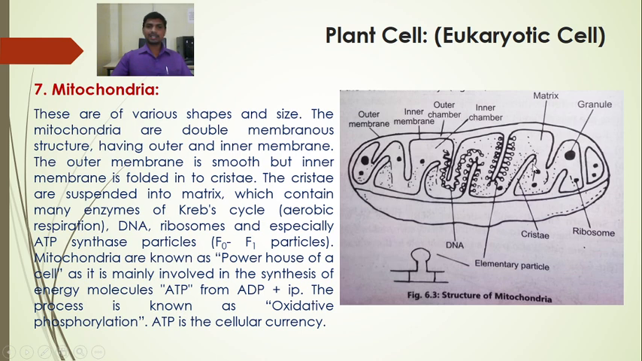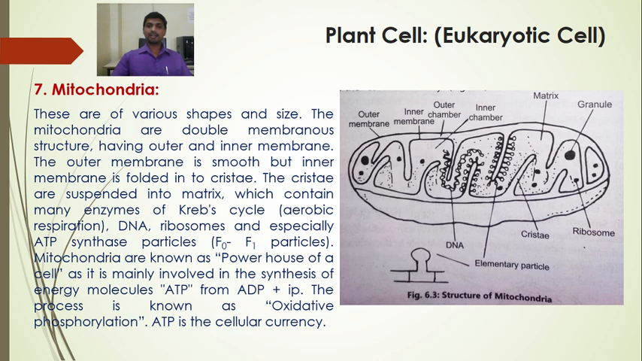It also possesses ribosomes and especially ATP synthase particles, that is the F0, F1 particles that are stacked on the cristae. Mitochondria are known as the powerhouse of a cell as they are mainly involved in the synthesis of energy molecules ATP from ADP and inorganic phosphate. The process is known as oxidative phosphorylation, where the ATP is synthesized from ADP and inorganic phosphate.